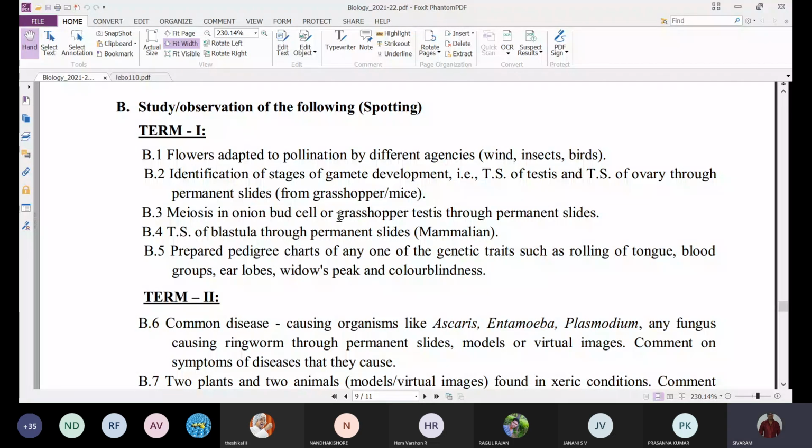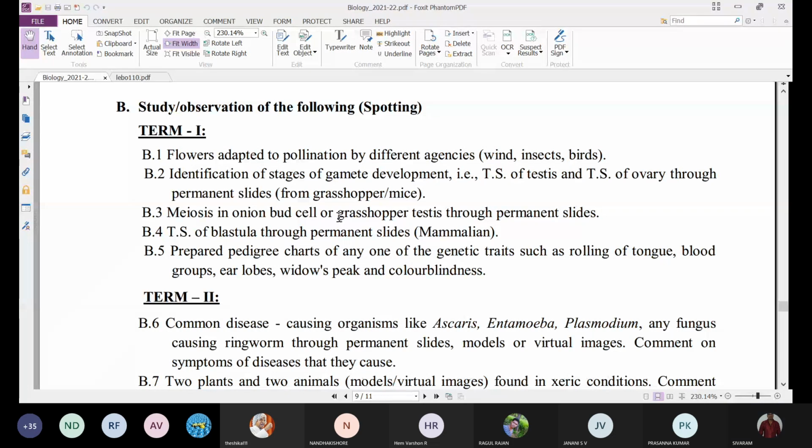The spotting may vary from one batch to another batch, especially in term one. In term one, the major and minor experiments remain the same for all the members because there is no other choice. Only experiment 1 and experiment 2 will be there for all the members, but the spotting may vary from one batch to another batch.